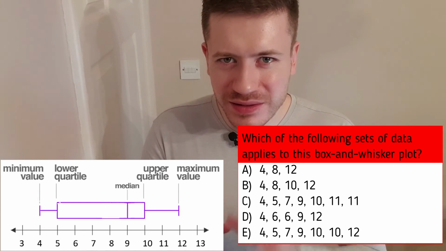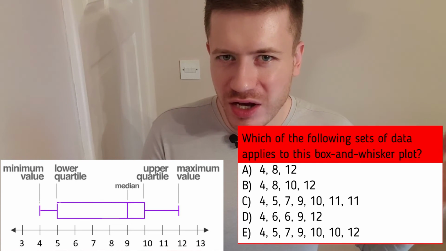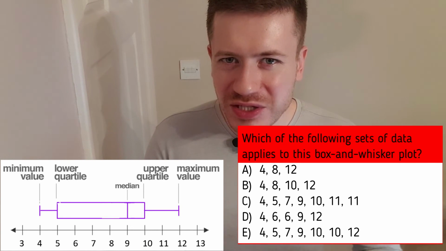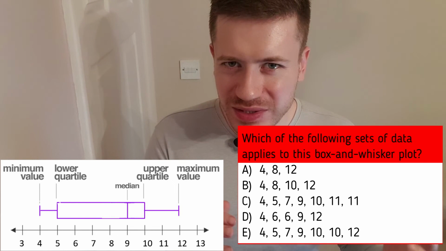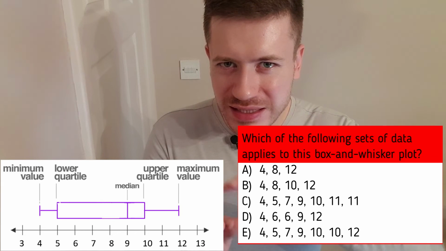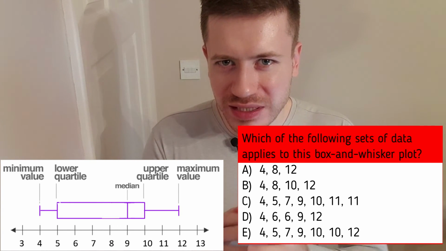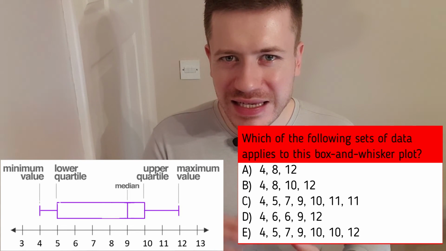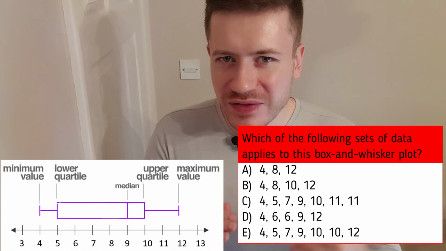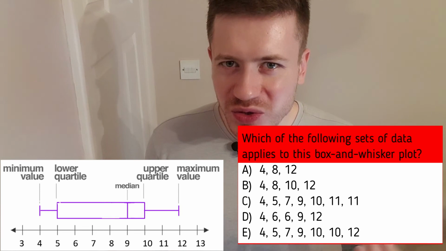Excluding that middle number, the median, we have the 3 smaller numbers, the lower half, of 4, 5, and 7. I made this one extra hard because this time we don't have a neat lower set of numbers and a higher set of numbers. You must eliminate that median to see what the lower half of numbers are and the upper half of numbers are. If we eliminate that 9, we can see the remaining numbers on the lower side are 4, 5, and 7, which indeed have a median of 5. So our Q1 is 5.